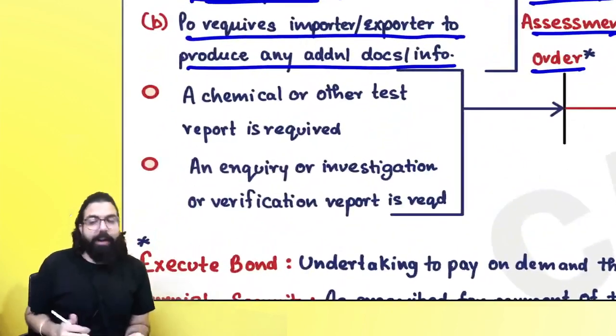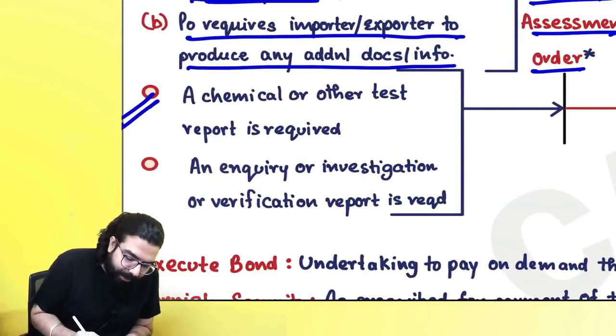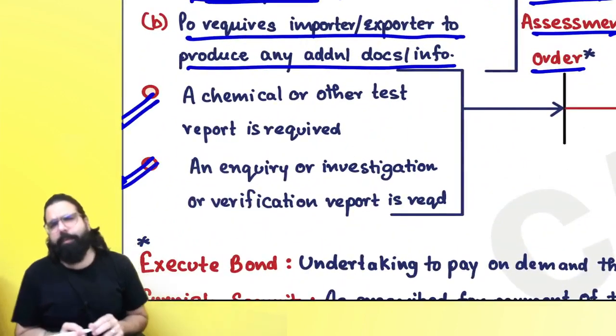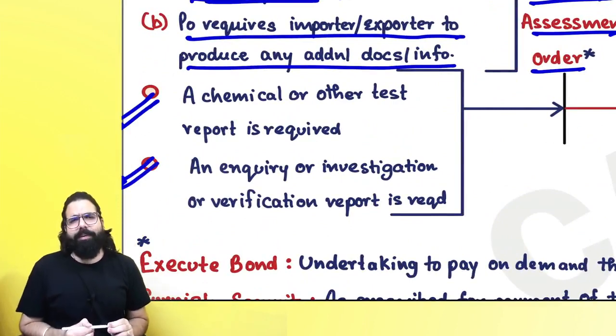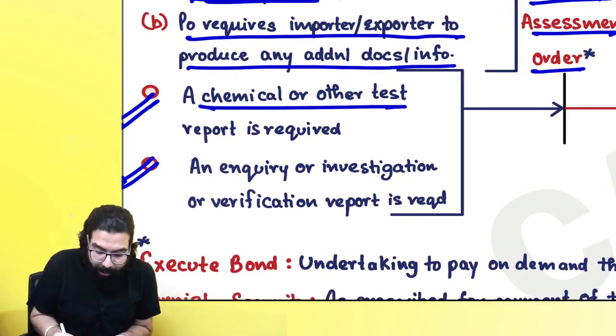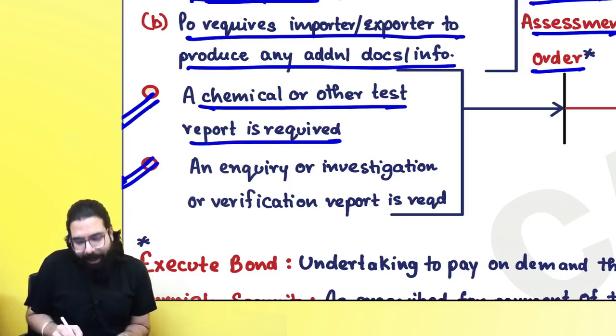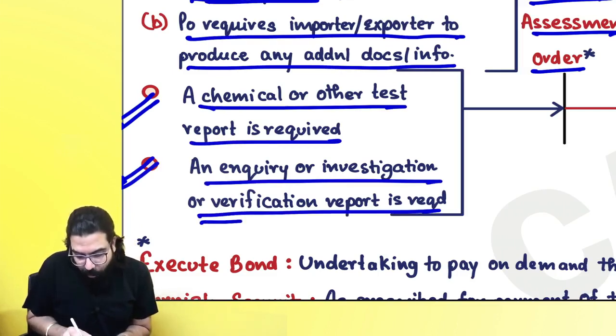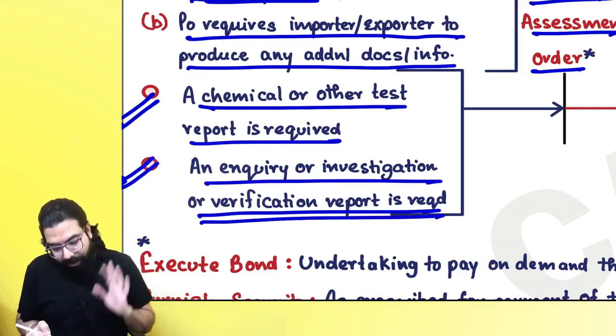Everyone over here, now supposing you are going ahead and asking for provisional assessment, or might be the officer went ahead and told you, "Sir, we will do the provisional assessment." Why sir? Because a chemical or other test report is required, or might be the officer has to go ahead and do some inquiry or verification is required.